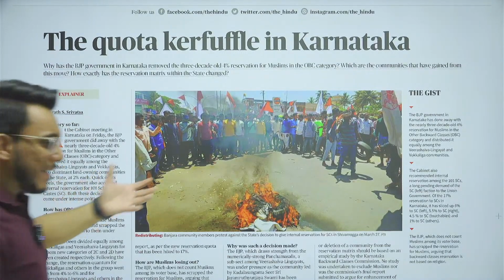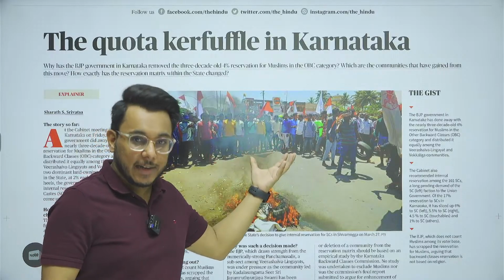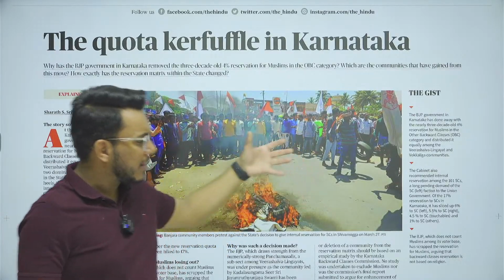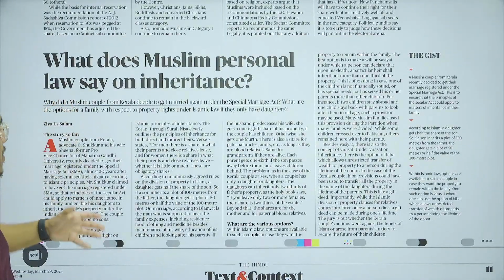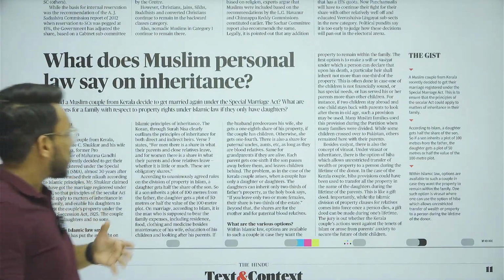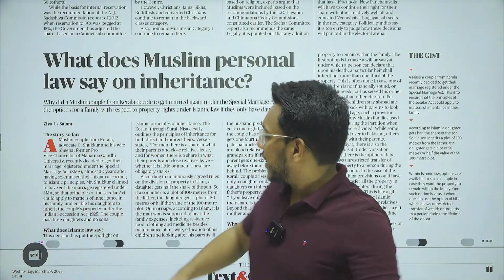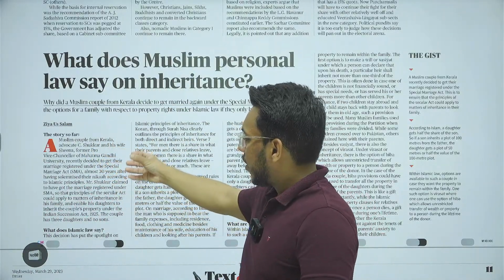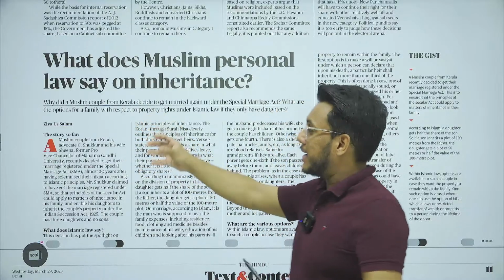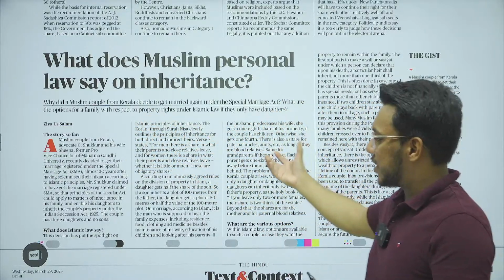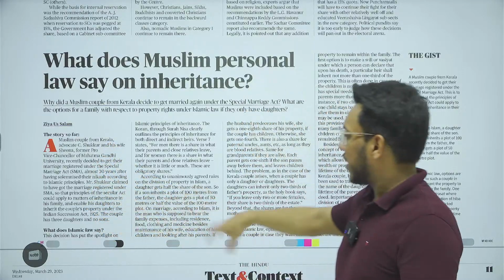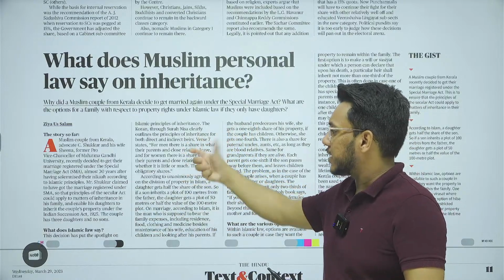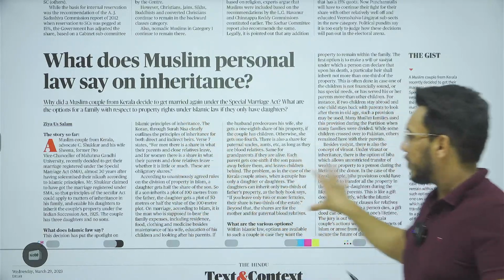So we also have one more article on this in the editorial section, and it is in line with that article only. We'll take it together. Then what does Muslim personal law say on inheritance? This article talks about a couple from Kerala who have applied to get their marriage registered under the Special Marriage Act. They have registered after 30 years since they went through nikah. Then what the Quran says on that, verse 7 of the Quran, and all these things have been provided here.